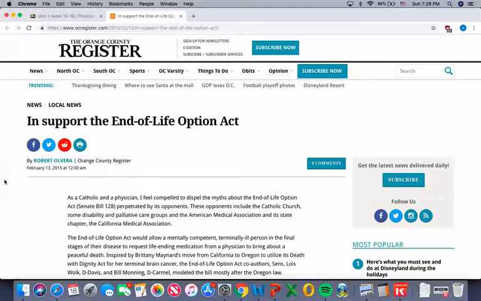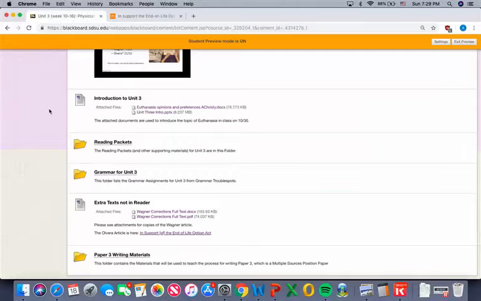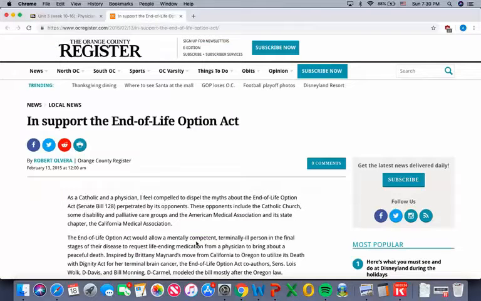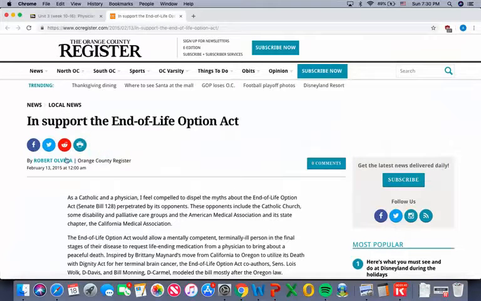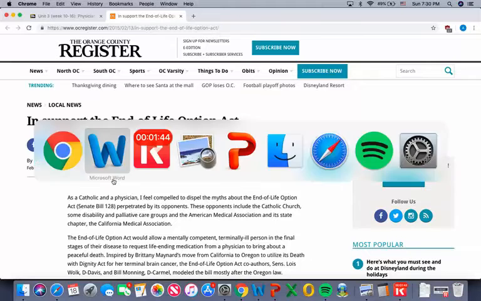And right now I've got the web page open, and I found that web page from the link on Blackboard. I think also if you Google In Support of the End-of-Life Option Act, then you can also find the article there, especially if you add the author's last name, or the whole name even. So right now we've got Robert Olvera, and we're getting the date, so 2015, let's add that, 2015, a comma, and then we'll get the month and the day, so February 13th.